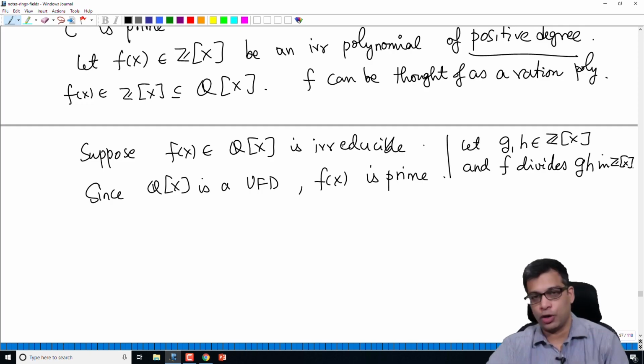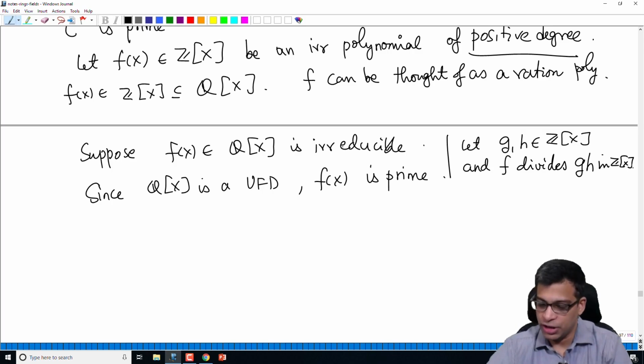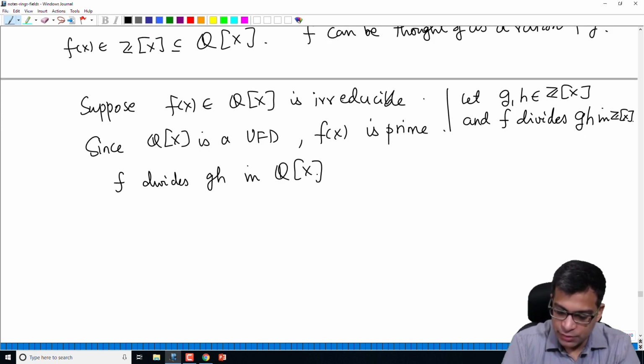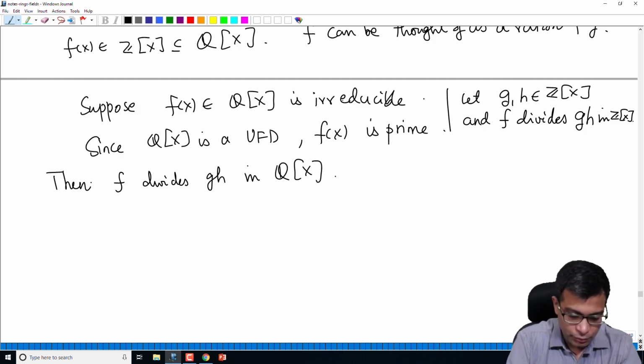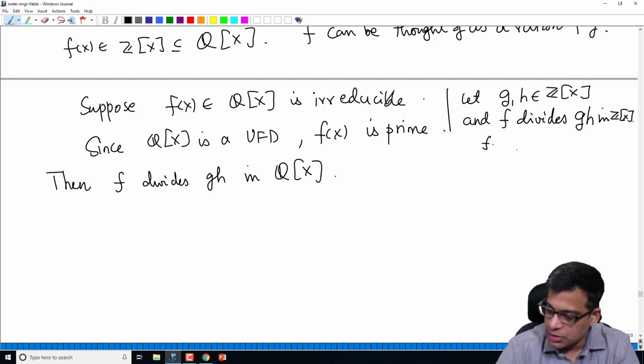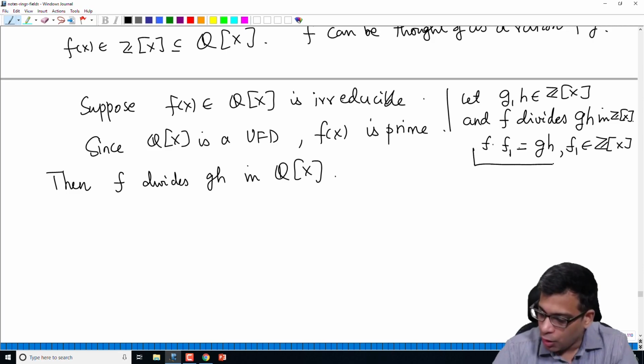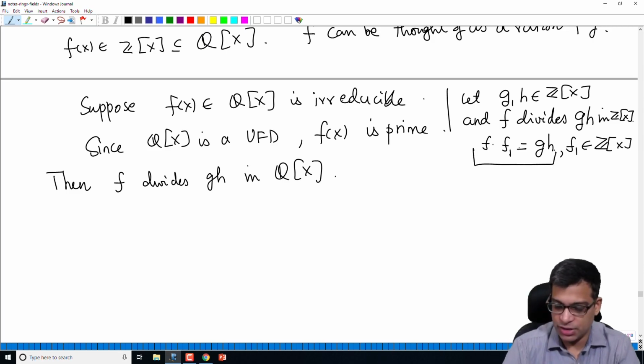That means there is another integer polynomial f1 such that f times f1 is equal to gh. But certainly then f divides gh in Q[x] also, because f times some f1 is gh where f1 is in Z[x]. If f1 is in Z[x], f1 is also in Q[x], so this equation also holds in Q[x], so f divides gh in Q[x].